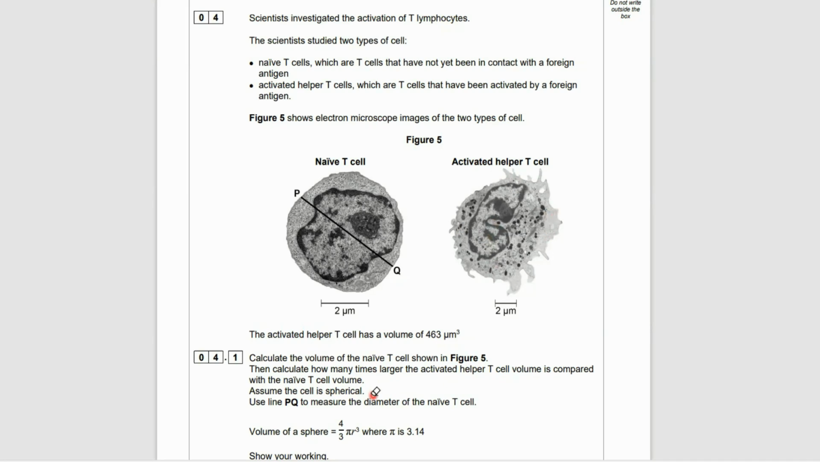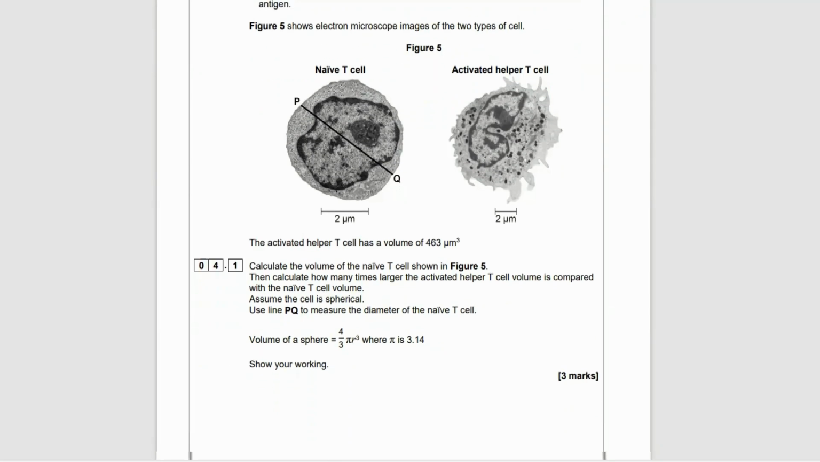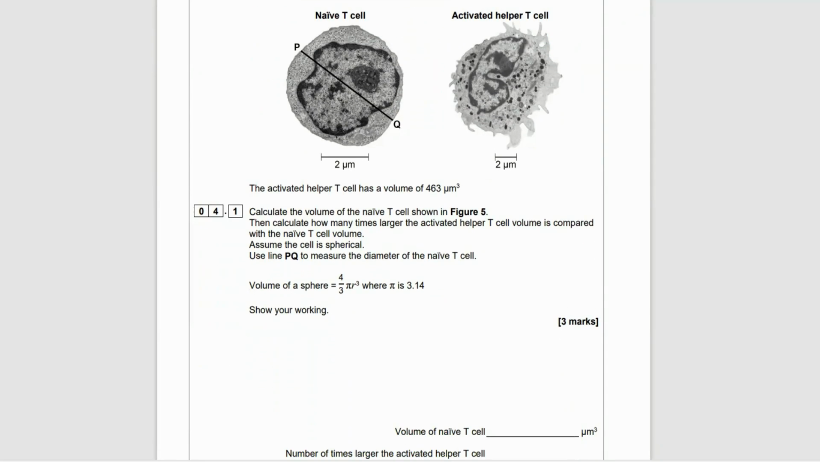Calculate the volume of the naive T cell shown in figure 5. Calculate how many times larger the activated T cell volume is compared to the naive T cell volume. Assume the cell is spherical, which means we can use their equation for the volume of a sphere. Use PQ to measure the diameter of the naive T cell. So we're going to get marks for measuring the diameter of the naive T cell, then calculating the volume of the naive T cell, and then working out how much bigger the activated one is. We've been told the activated one is 463, so we definitely want an answer smaller than 463, because they've said how many times bigger is the second cell than the first one.